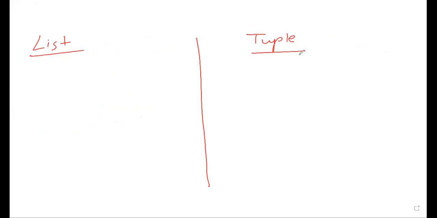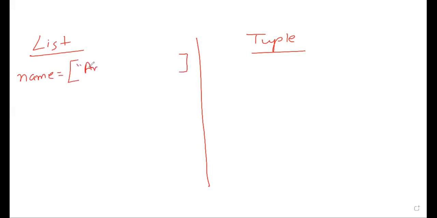Now, next topic. We have list and tuple. Two more data types are there. So list and tuple both comprise any type of data. If I write name, list is denoted by this square bracket.